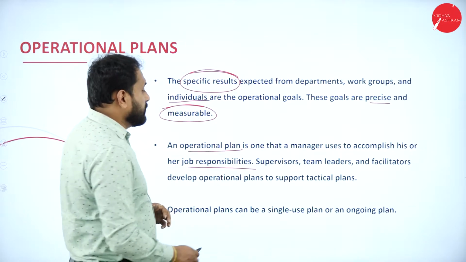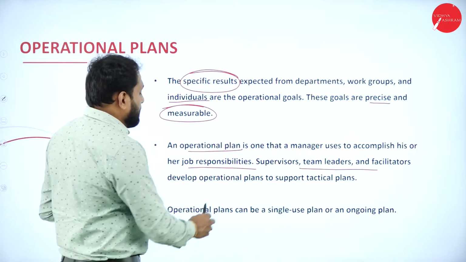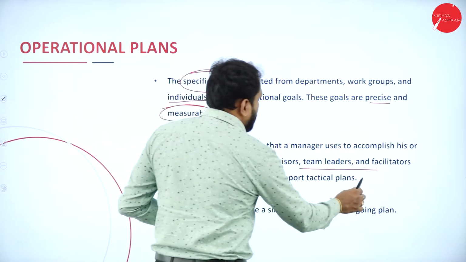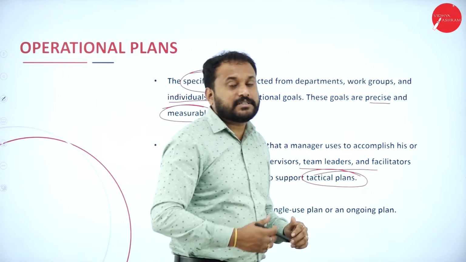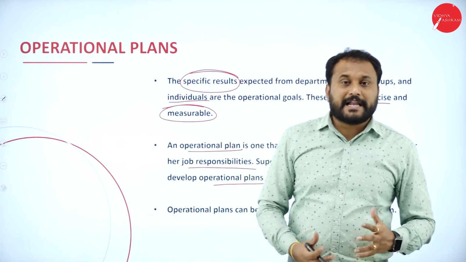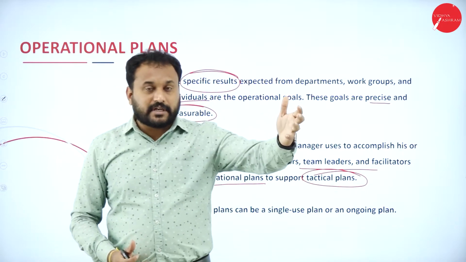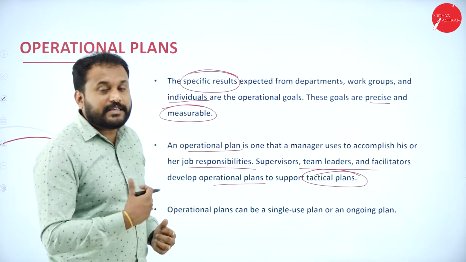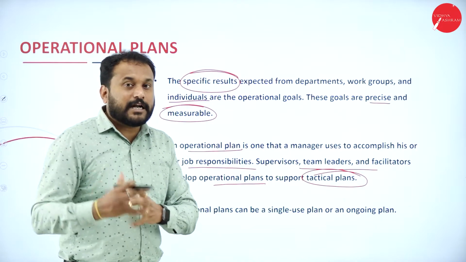Now here, supervisors, team leaders and facilitators develop operational plans to support the tactical plan. So what happens here is, it's again a continuous process. Planning and plans are always continuous and futuristic. It's all futuristic. Now here you need to always identify the best course of action so that you will get